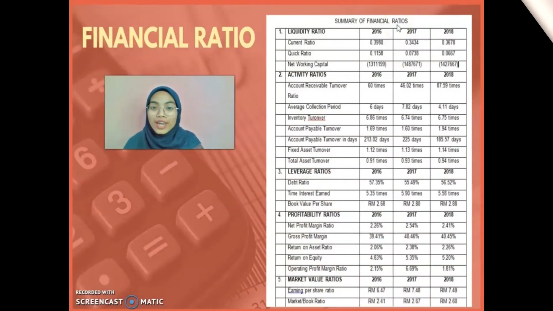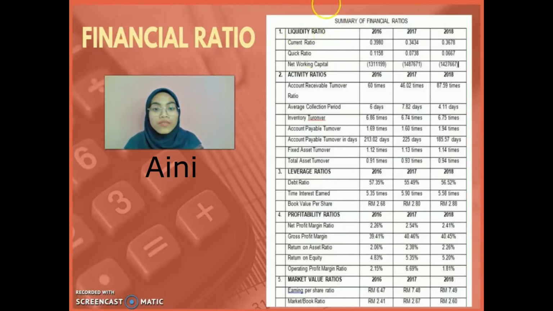Assalamualaikum. Now I will continue with the financial ratio of Aeon Mall Malaysia. There are 5 types of financial ratio, which are liquidity ratio, activity ratios, leverage ratios, profitability ratios, and market value ratios. But I will only explain the liquidity ratio and activity ratios, because the other 3 will be presented by the next presenter.